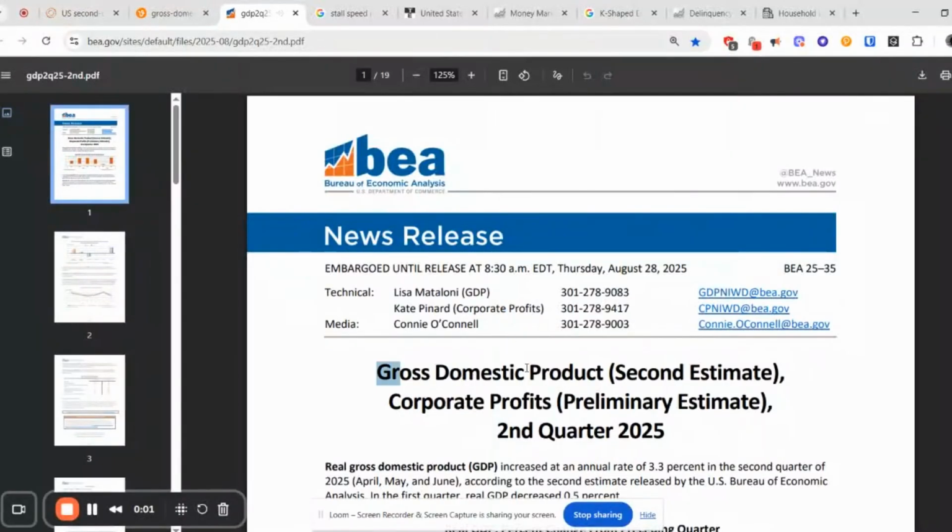Welcome back, everybody. So today we are going to be looking at the GDP report, and we're also going to be looking at other different types of macroeconomic indicators, what could be giving us a sign just in relation to where the economy, well, the US economy could be potentially heading.